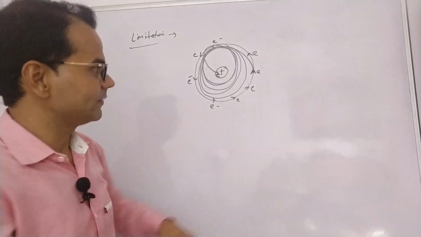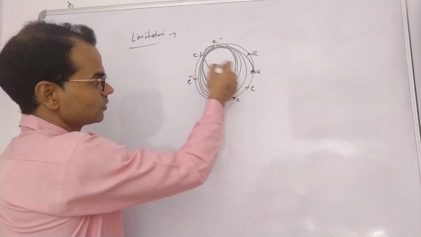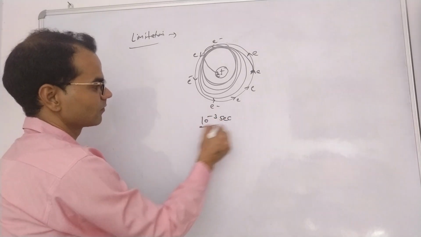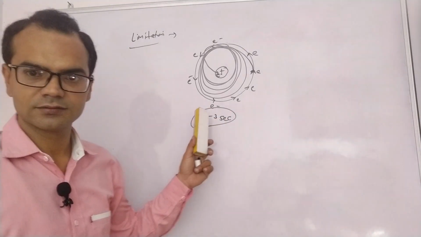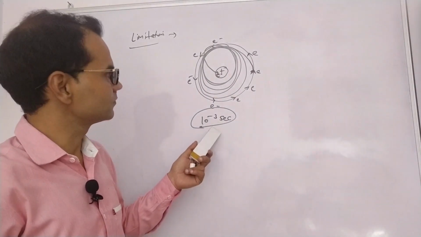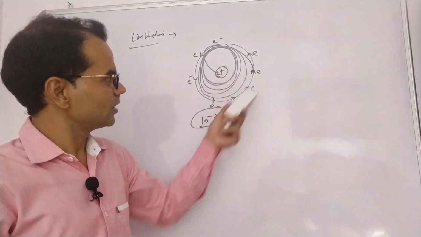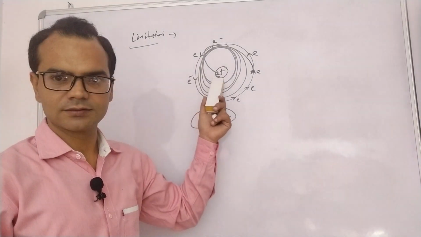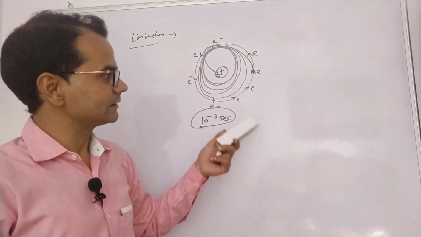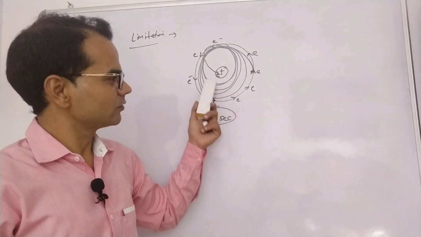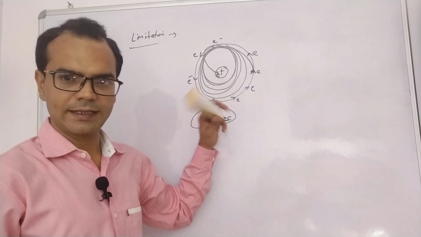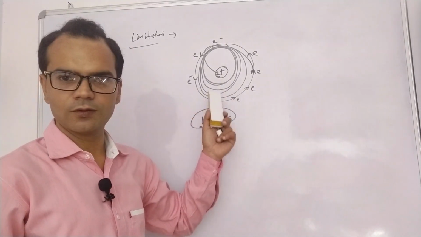The time taken by the electron to reach the nucleus by following a spiral path is only 10 raised to power minus 3 seconds. Clear? So it was the limitation of Rutherford. Electrons can't revolve like this. So after this, electromagnetic theory came, wave theory came, and then the Bohr model came. In the next lecture we will discuss the Bohr model.